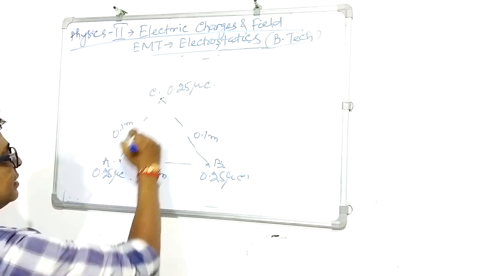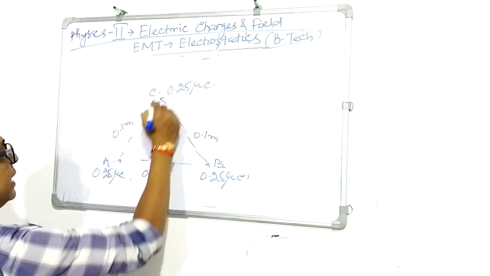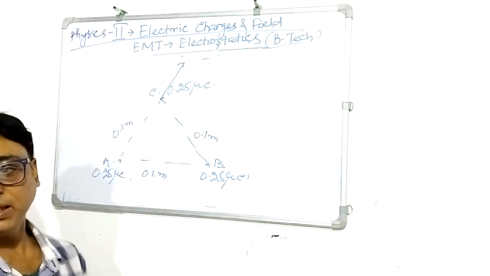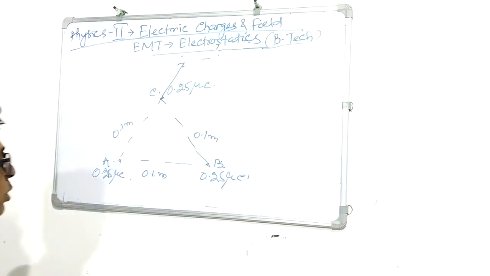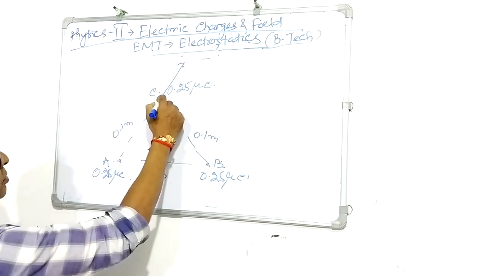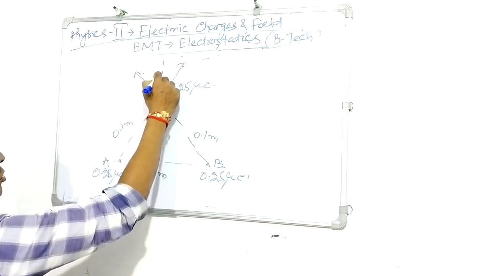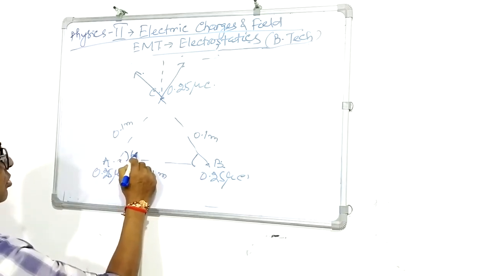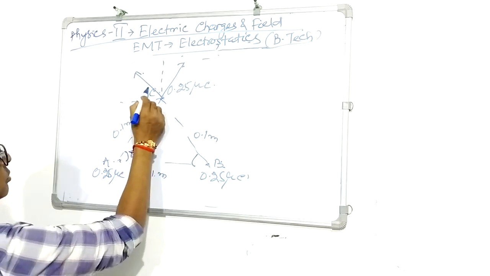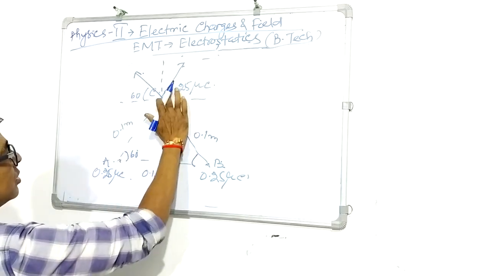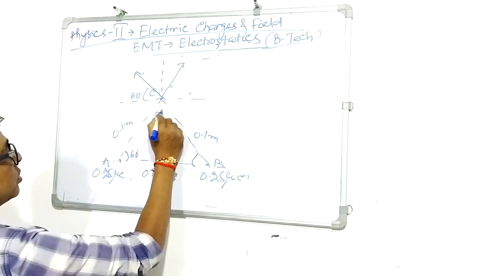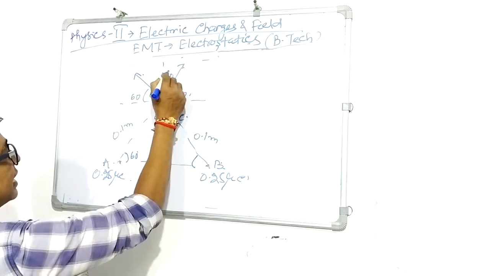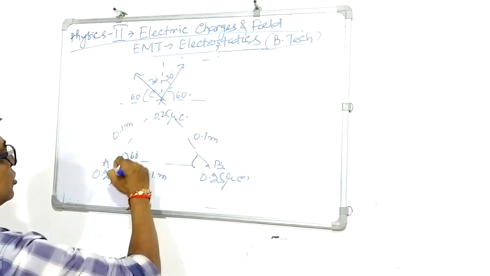The force on C due to A will be along this direction, away from A, because these are repulsive forces; they have the same polarity. Similarly, the force on C due to B will be along this direction. Now what will be the resultant of these two forces? As you know, this angle is 60 degrees, this one is also 60 degrees. So this one will be 30 degrees, and this one will also be 30 degrees.